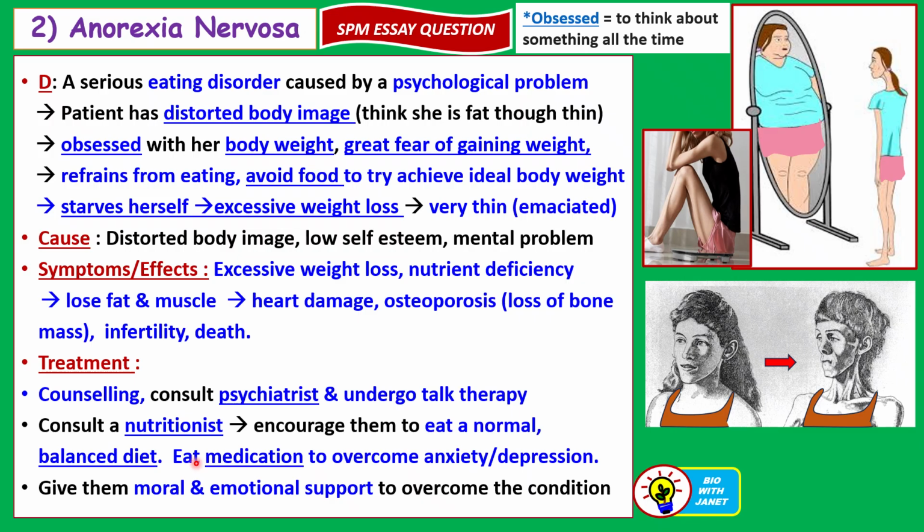Okay, and so this is with the aim to regain the normal body mass, so that the BMI, the body mass index, is in the right normal range. So these patients need moral and emotional support to overcome the condition. This support can be provided by friends.